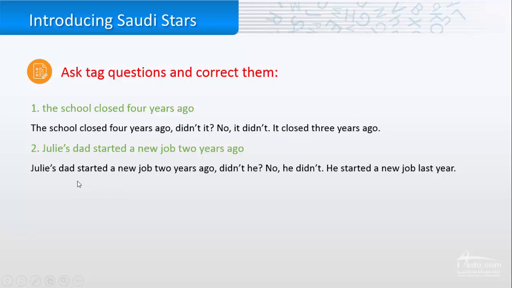Julia's dad started a new job 2 years ago, okay? Julia's dad started a new job 2 years ago, didn't he? So again, we used didn't because the verb started is in the past, and he because we are asking about the father, okay? So the answer, no, he didn't. He started a new job last year.